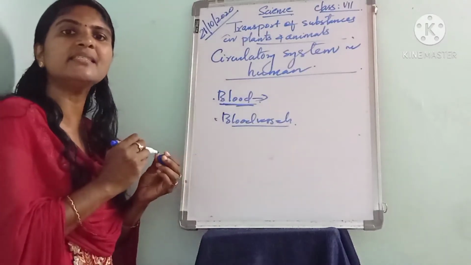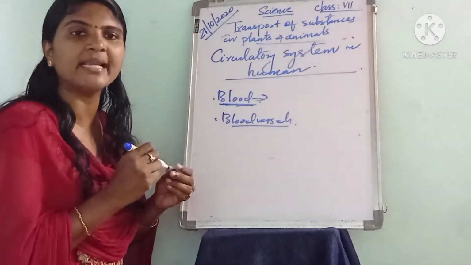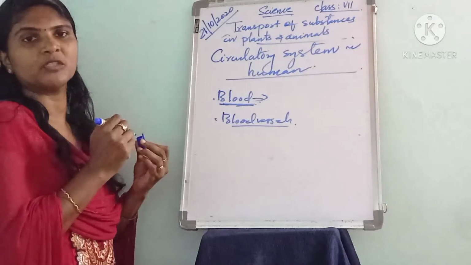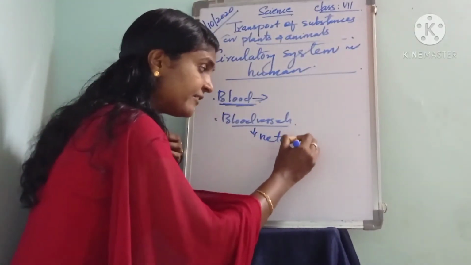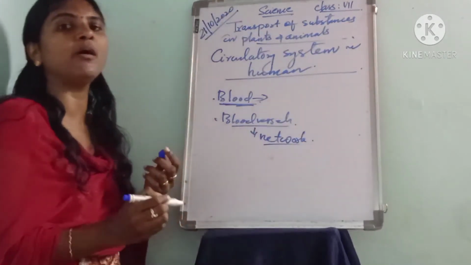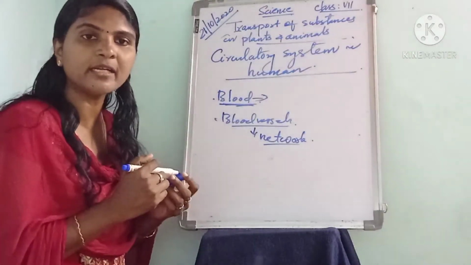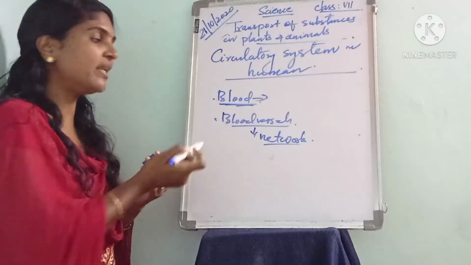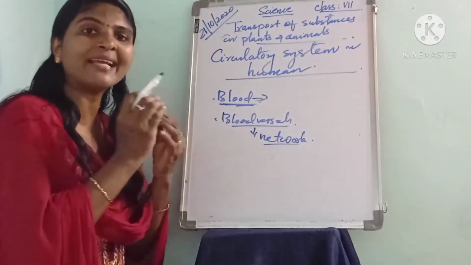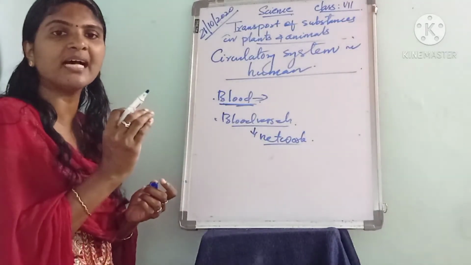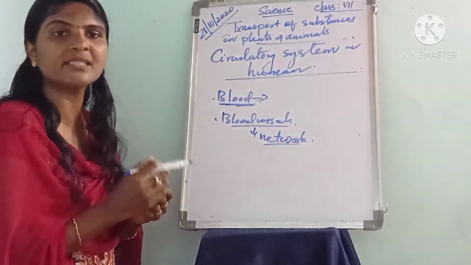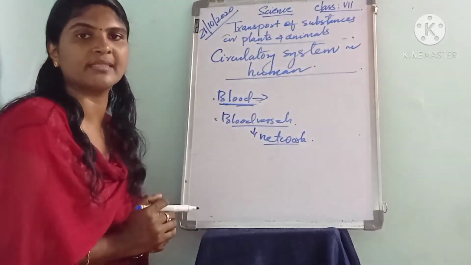Actually, it is an extensive network that spreads in the entire body. The blood vessels are tube-like structures through which the blood flows.